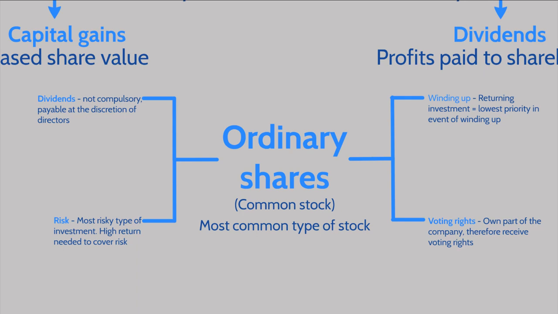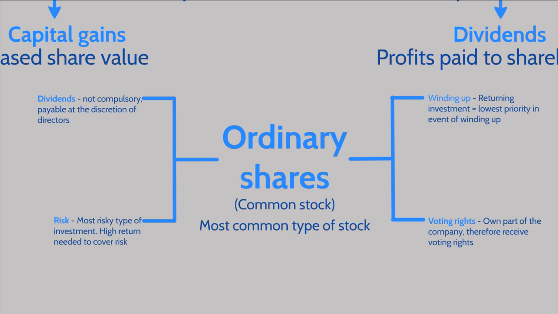A slightly more beneficial trait of ordinary shares is that they do provide the holders with voting rights, as these holders own part of the company. Therefore, ordinary shareholders can be involved in votes at annual shareholder general meetings. This means that ordinary shareholders have a vote on things like electing new directors and also board members.